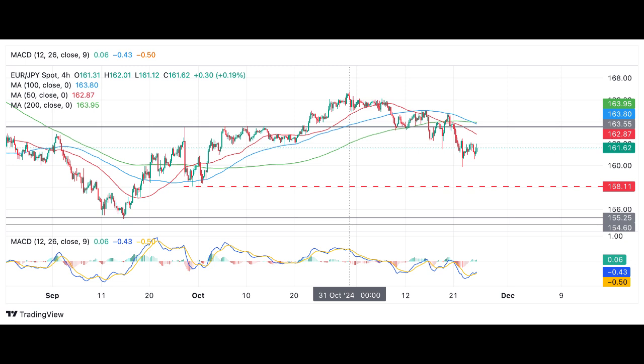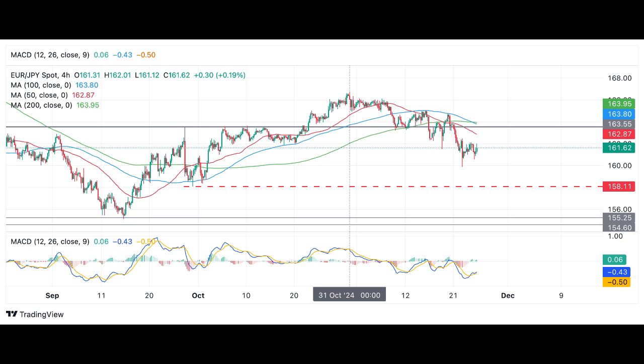Concerns about potential economic weakness in the Eurozone, coupled with market expectations of monetary easing by the European Central Bank, are also exerting downward pressure on the euro. On the other hand, the Japanese yen's strength may be tempered by uncertainty surrounding the Bank of Japan's future rate hike plans. While Governor Ueda has hinted at a potential December rate hike, upcoming inflation data will be crucial in determining the central bank's next move.